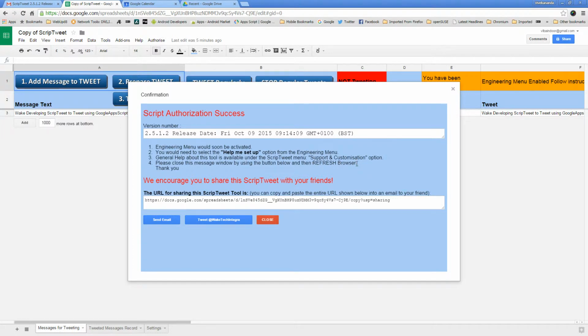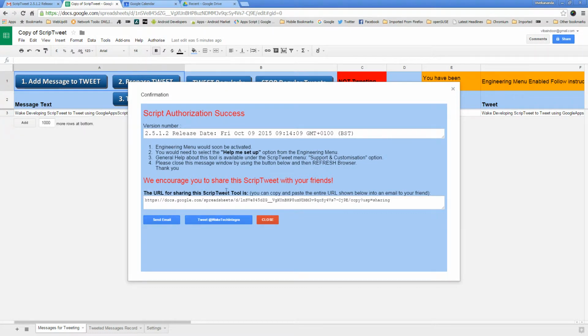So there are two things we need to remember. One, in the engineering menu, we need to select this option, help me setup, and we need to do that after refreshing the browser.